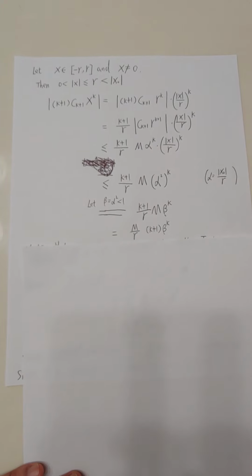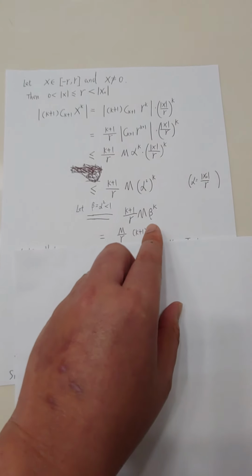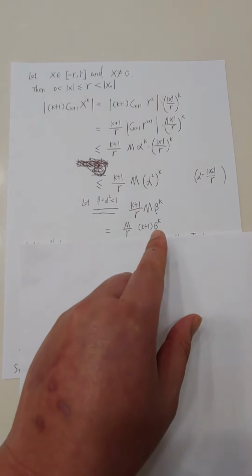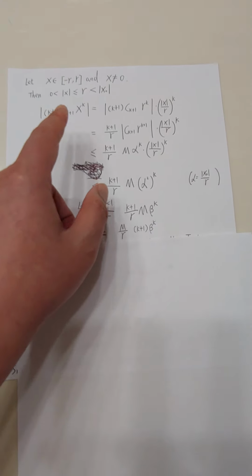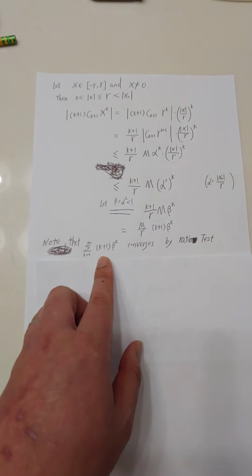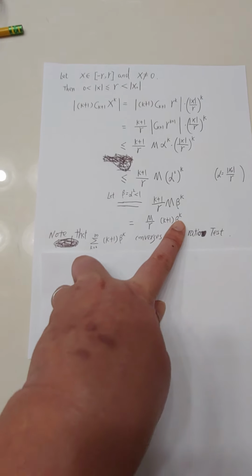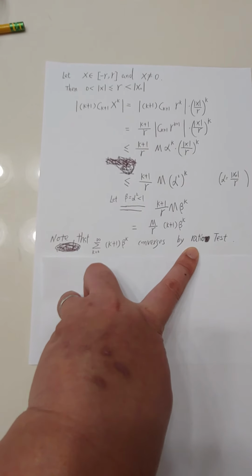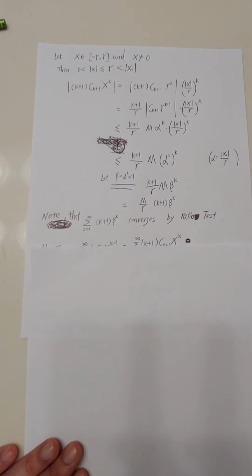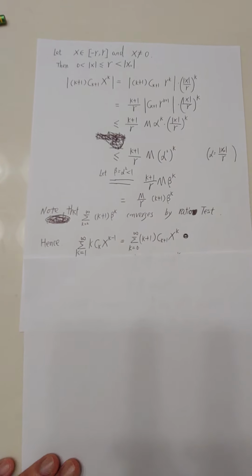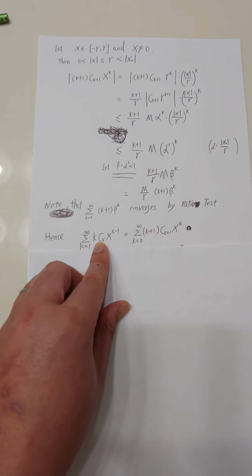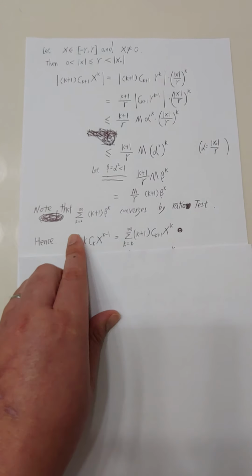So now we rewrite this one. We want to show that the series for this part is convergent. If this is convergent, then the series of this one is convergent, right? So we note that this series, which is k plus 1 times beta to the k's power, converges. We can use the ratio test. You can do it by yourself, it's very simple and easy. And this is our aim, right? This is the derivative of the original power series, term by term.